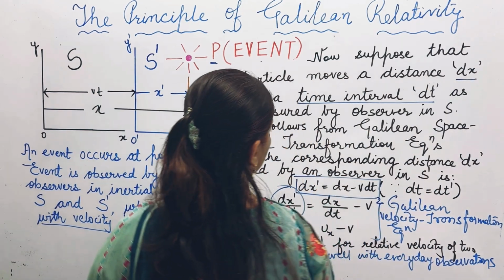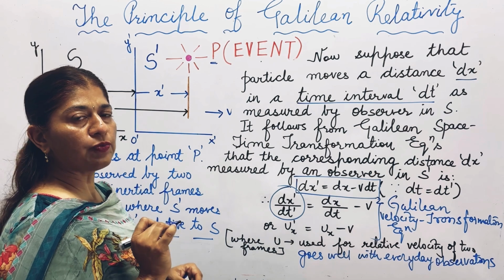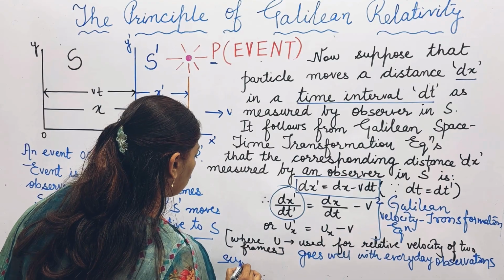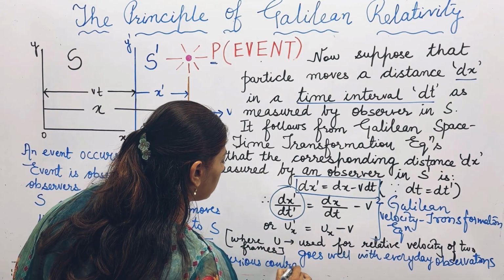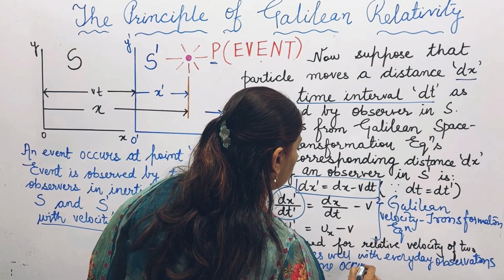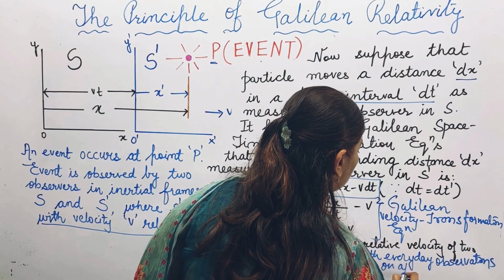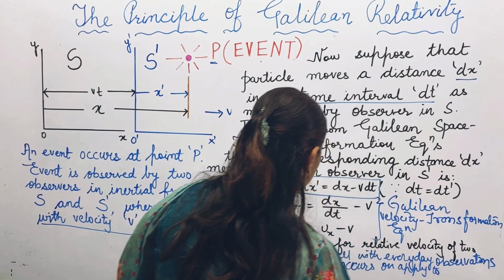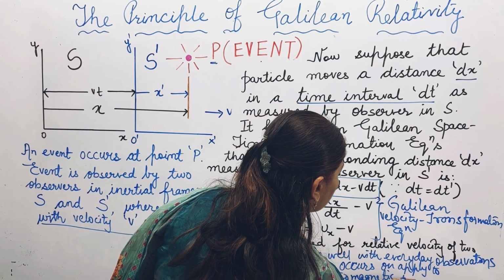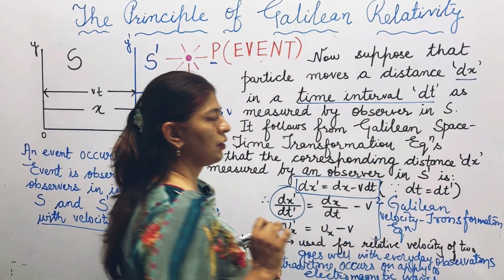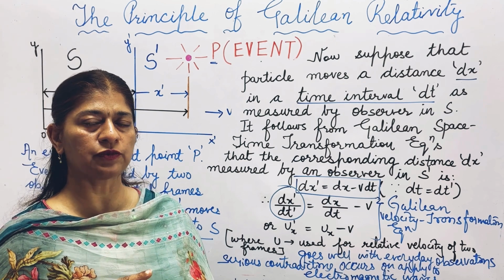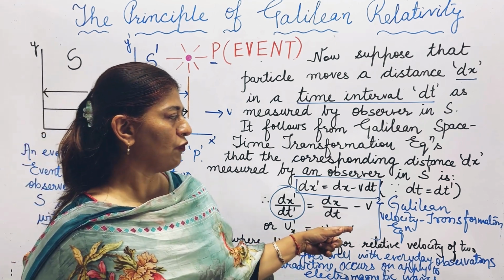But if we apply these equations to electromagnetic waves, a serious contradiction occurs. So this is what we have studied: the Galilean transformation equations, that is the space-time transformation equations, and these are the Galilean velocity transformation equations.